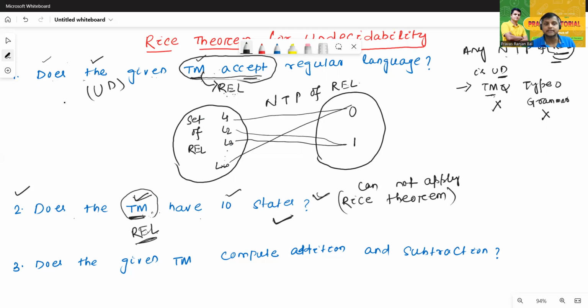Just read the first and second problem. First problem, we can convert this problem into RL language. Means, does the given Turing machine accept regular language? That means Turing machine accepts generally RL language. But here there is no relation. We can say for this sentence there is no relation. Okay. Now we'll see one more problem.